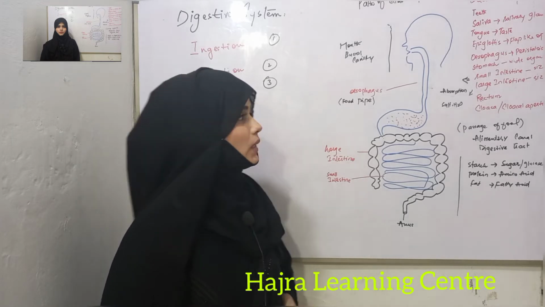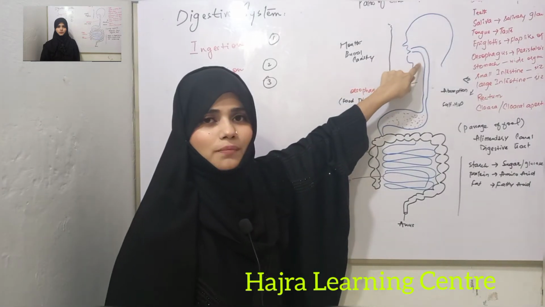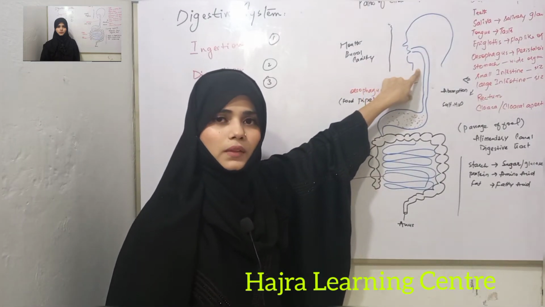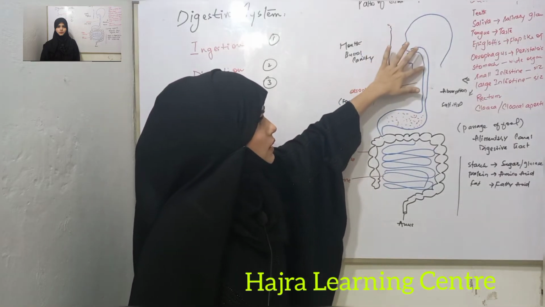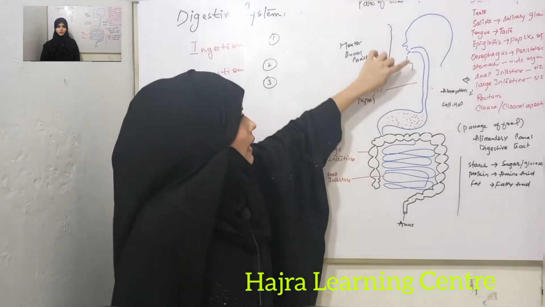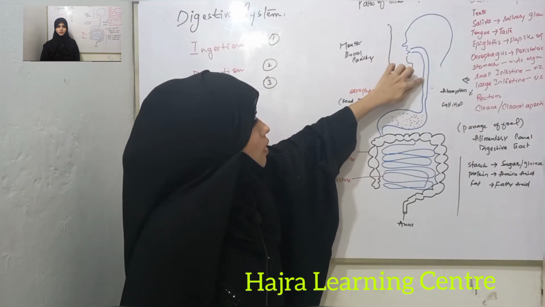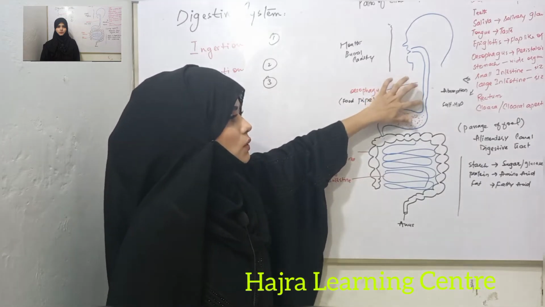Epiglottis is the opening which is present at the back side of the fleshy muscular tongue. It is an opening and it allows the food to enter into esophagus. Esophagus is a long tube and it opens into the stomach.